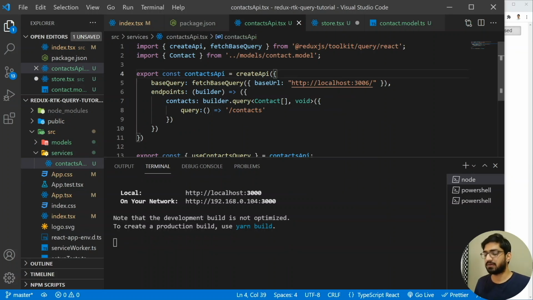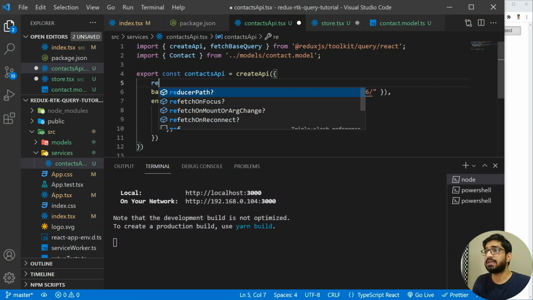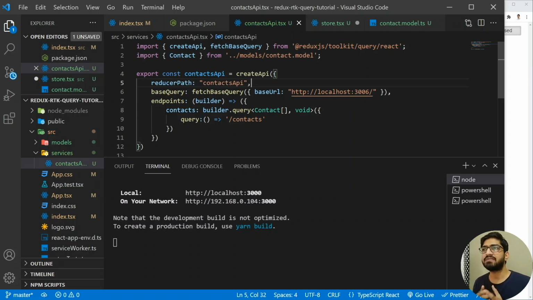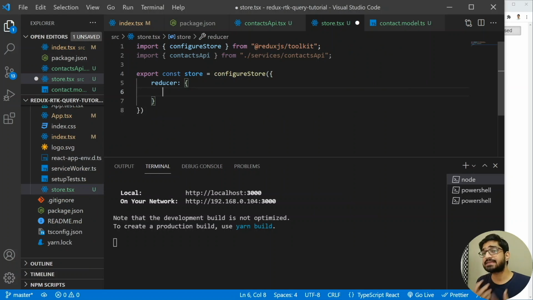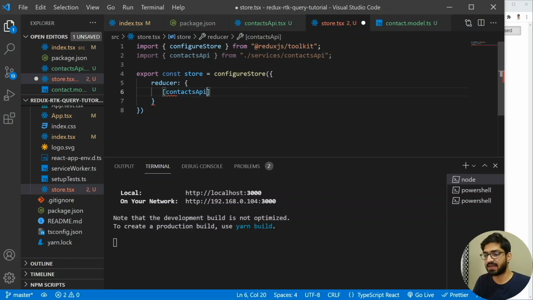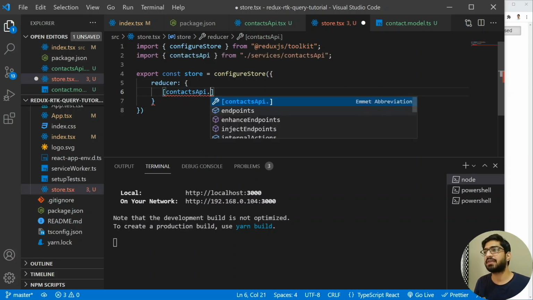We have one more property here, which is the reducerPath. We can name this reducerPath the same as whatever my constant of contactsApi is, so I'm going to add contactsApi here. Now we have the reducerPath as well, and we can use it in our store. So let's go back to the store, and inside this reducer, I'm going to hook it like this. I'm going to have contacts here, then contactsApi dot reducerPath.